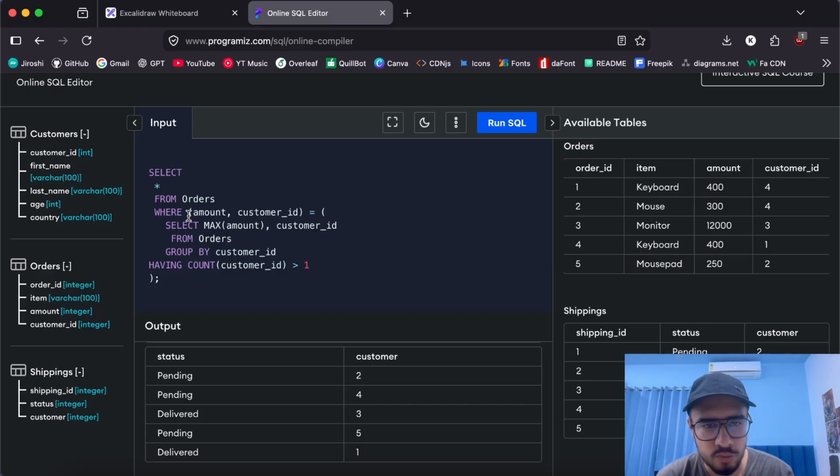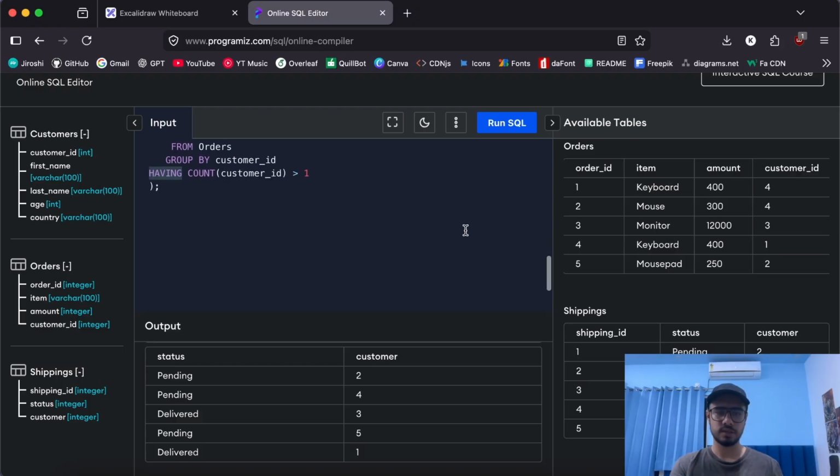Now about the next subquery example. This is a bit more complicated. Here we are selecting a pair of columns rather than a single value or a set of values. We are selecting multiple values and multiple columns as well, and comparing them. So as you can see, we are comparing the amount and customer ID from the orders table to the maximum amount and its customer ID within a subquery, right? Here I'm using group by and having, although this is the focus for the next topic, but for now just ignore this and understand that we are trying to group these rows by customer ID and getting the maximum amount among them.